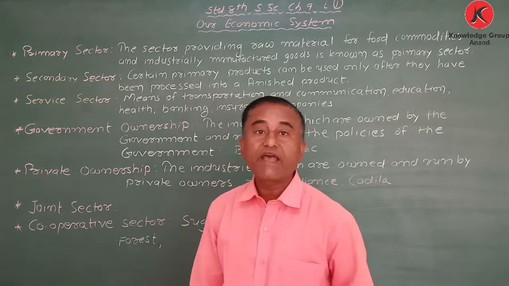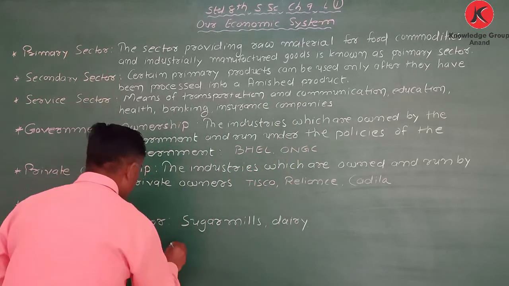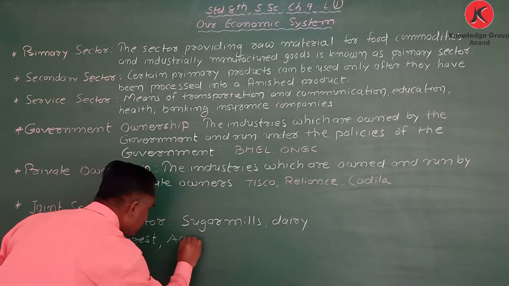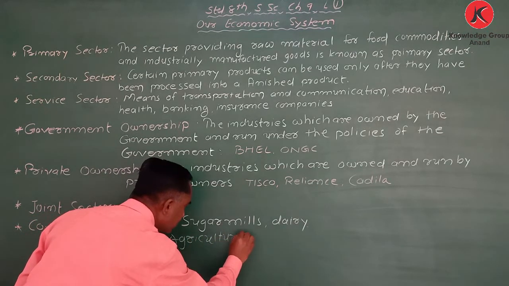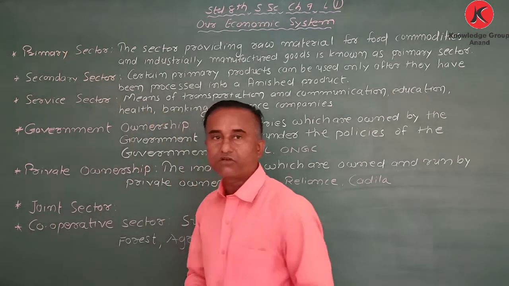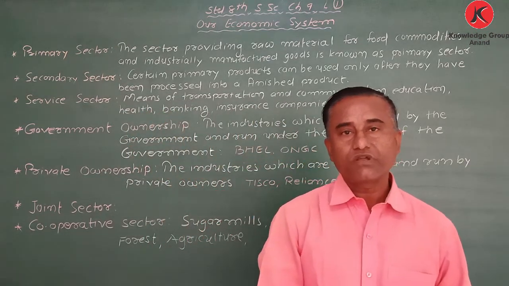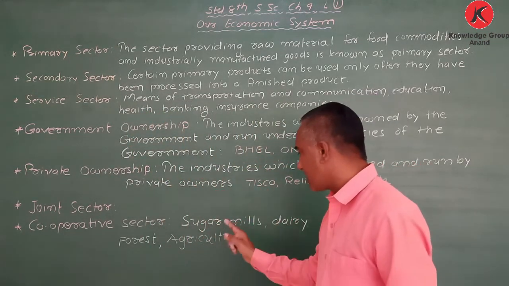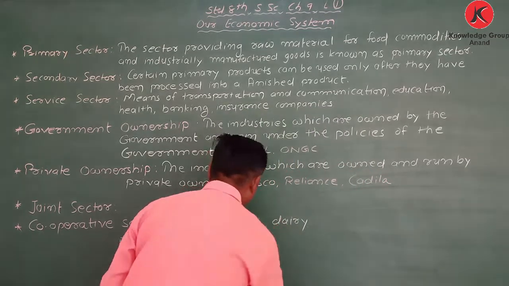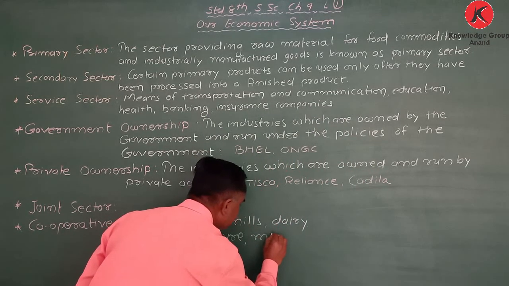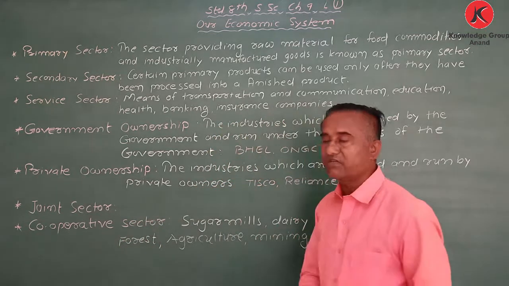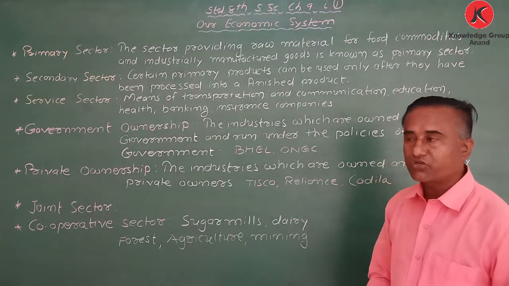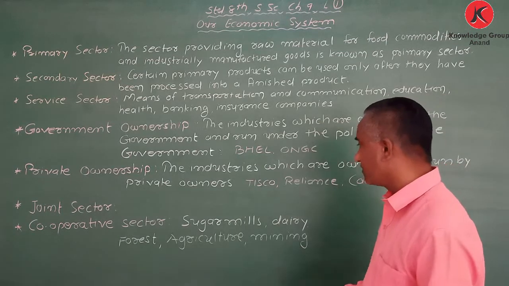Another thing is agriculture. My dear student, forest, agriculture, mining also comes under this. Animal husbandry also comes in this, and fishery.